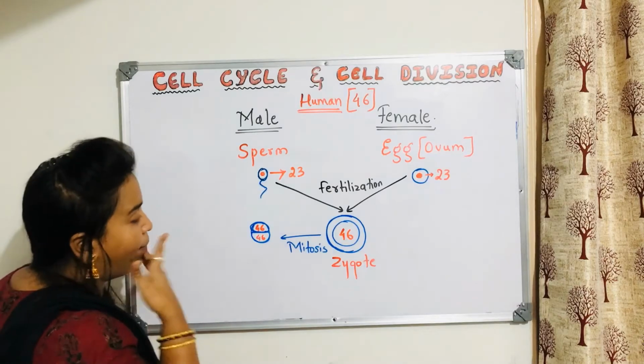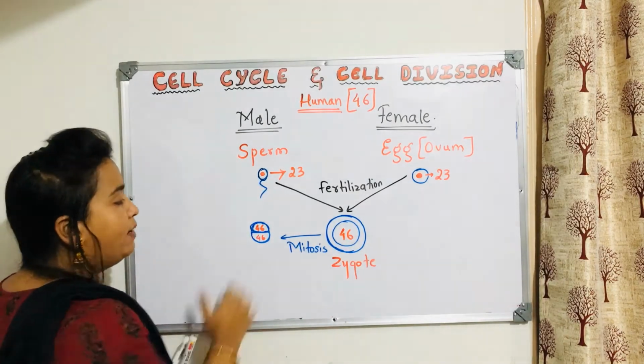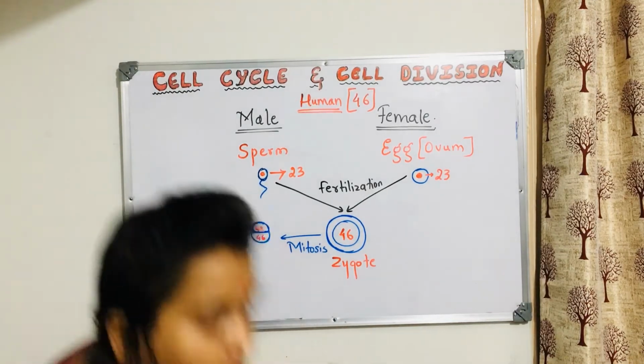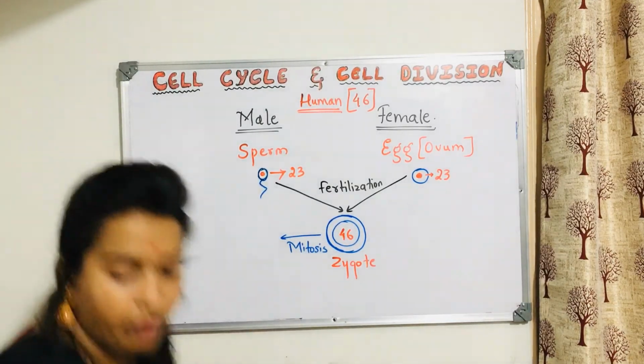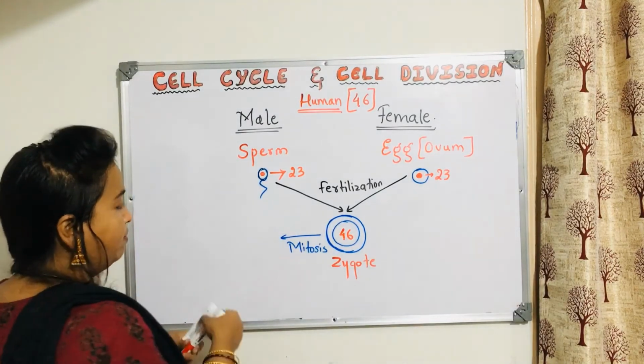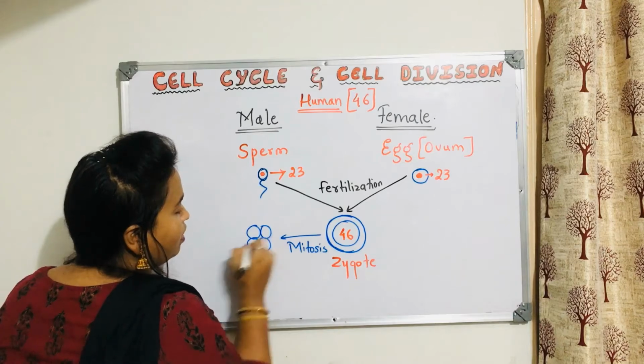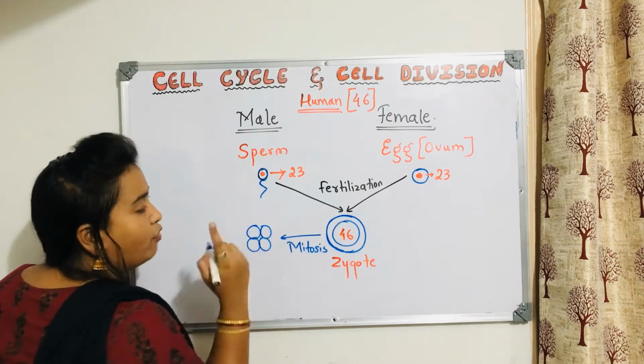Now later on what will happen? These two cells again will divide. It was 2, now it will form 4 cells like this, and every cell will have 46.